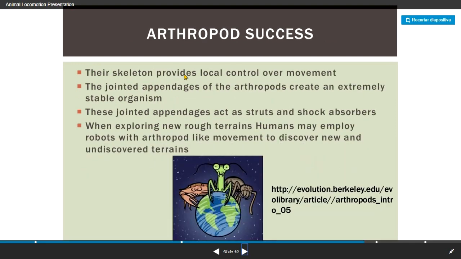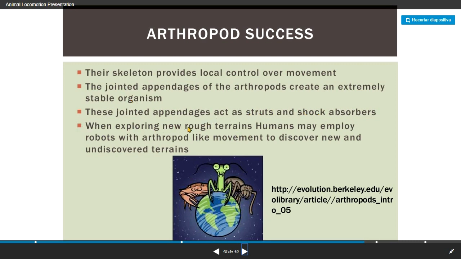Their skeleton provides local control over movement. They use the appendages that we call legs, but the correct way to call them is appendages. Some of them have 8, some of them have 4, some of them have more, depending. For example, the centipede has almost 100 appendages. They use them as struts and shock absorbers.